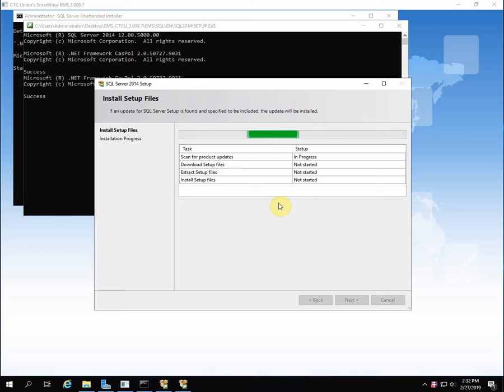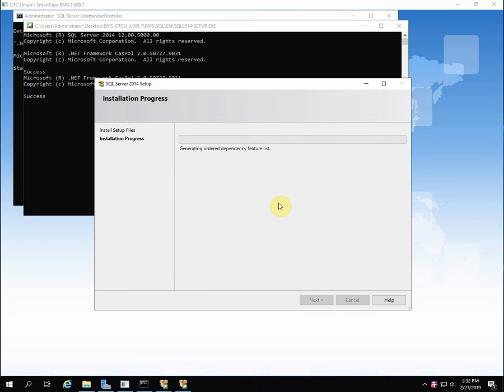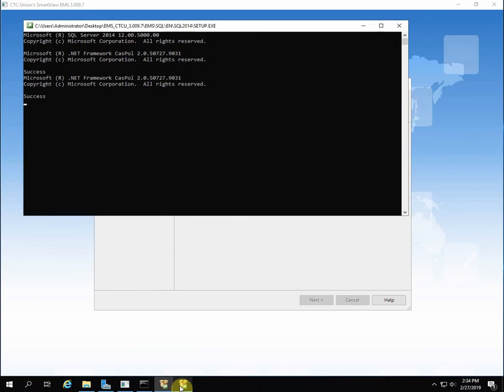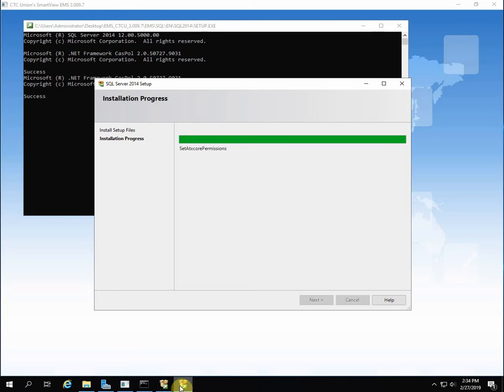Now this is a 64-bit version. It's SQL Express 2014. As you can see, the icons are grayed out. The unattended install will create a default instance and run in a mixed mode. Now what we're going to do here is skip to the end of the installation. As we come up on the end of the installation, final processing is done. And we're going to drop back to our batch file.